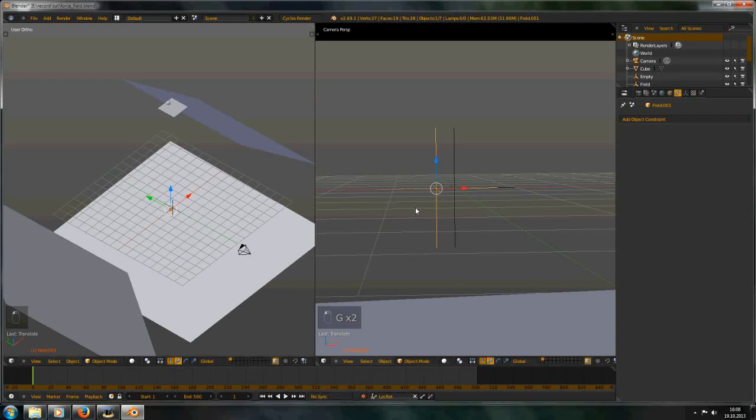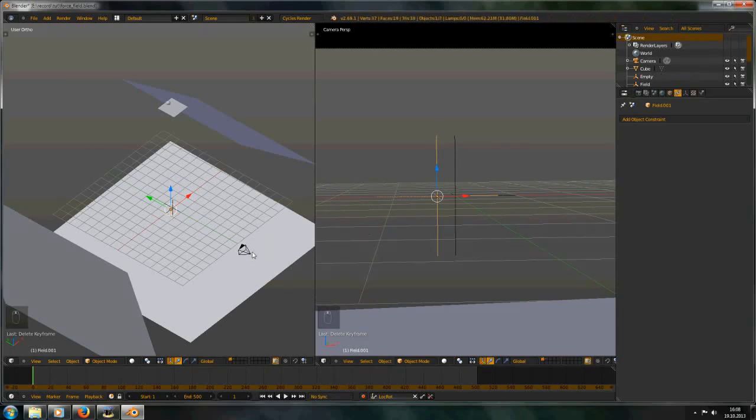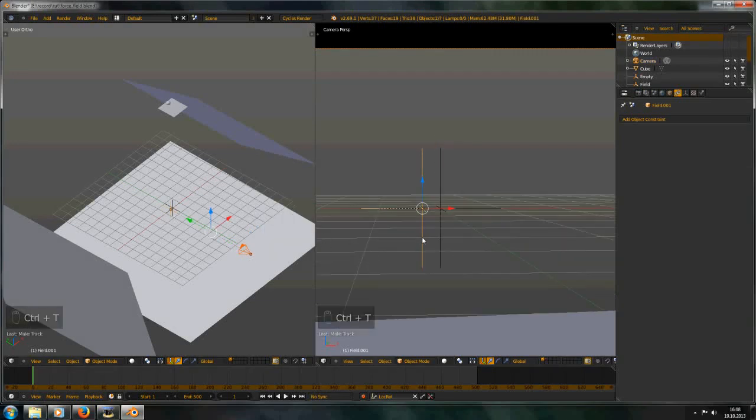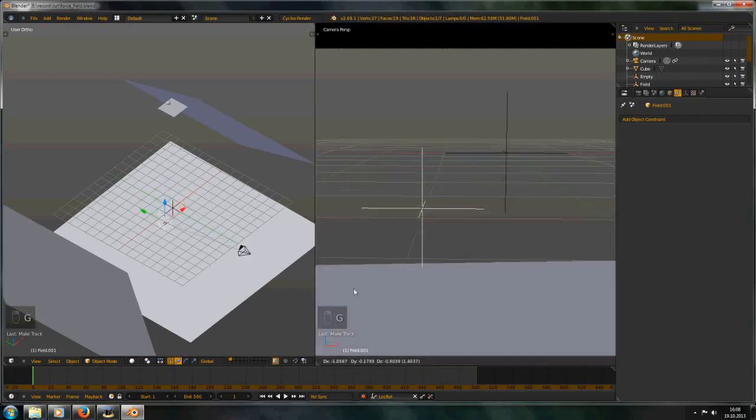We don't want a keyframe. Sorry, again. Make sure this isn't enabled. So now, select the camera, Shift empty, go right empty, and Control T, and drag to constraint, and now it will work.